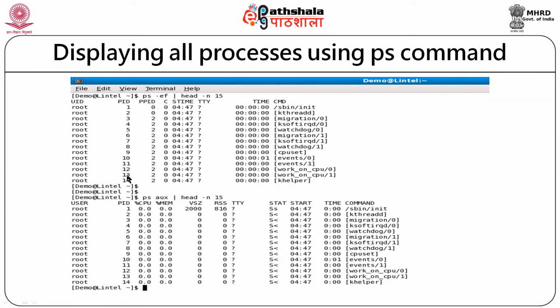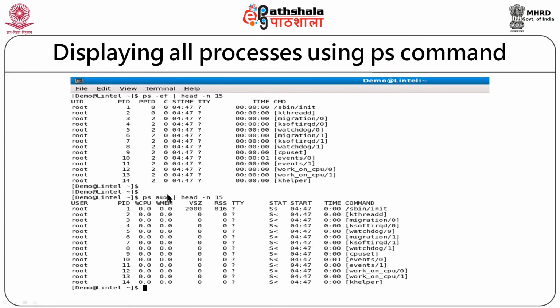You can see the process IDs, the user ID who created the process, their parent processes, and these different attributes are being listed by the PS command. Here I am limiting my screen to 15 processes, so I have listed just 15 processes.